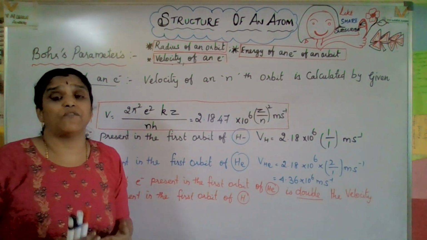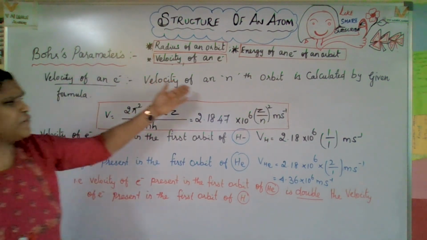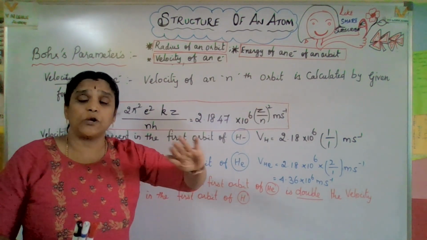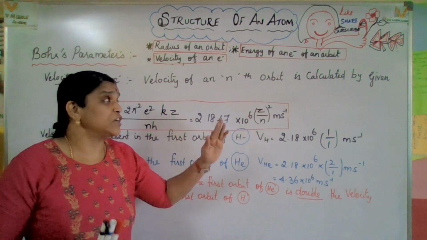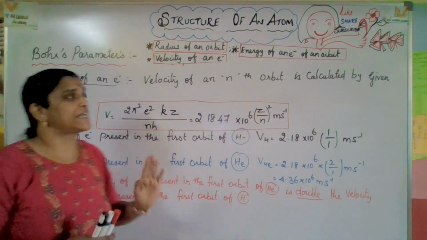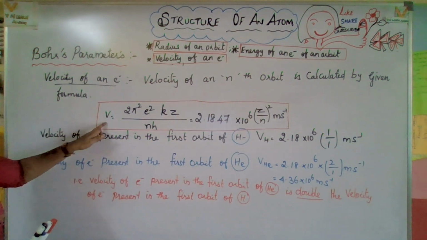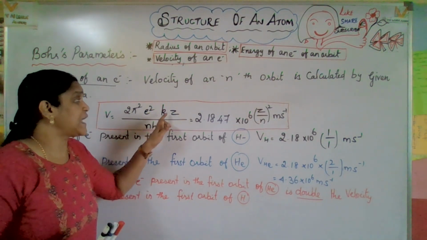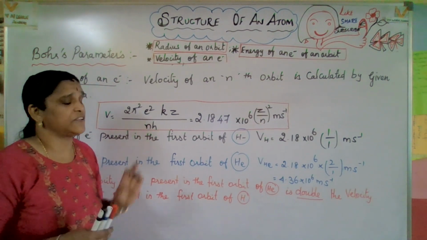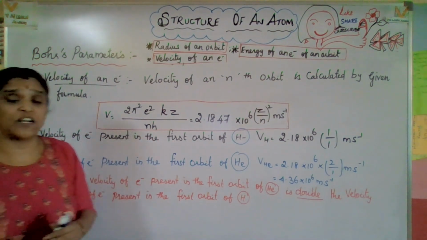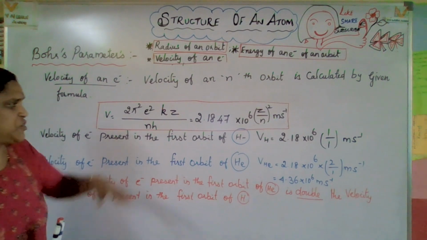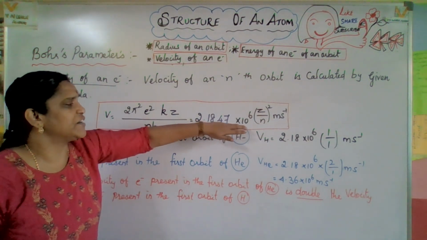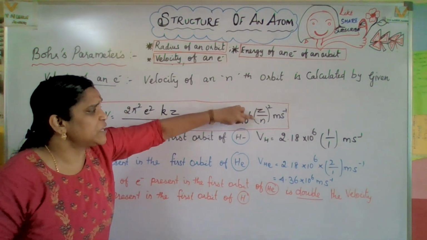How to calculate the velocity of an electron in the nth orbit, orbit 1, 2, 3, 4 like that? The velocity of the nth orbit is calculated by the given formula: V is equal to 2 pi squared e squared kz divided by nh. Here z is the atomic number. So here it is 2.1811 into 10 to the power of 6 z by n.